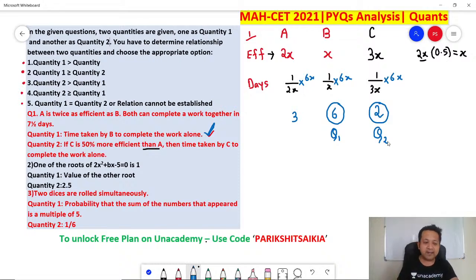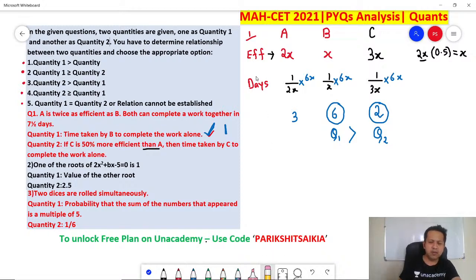Obviously, quantity 1 is greater than quantity 2. Answer is option 1. You don't have to find the exact answer. You only need to determine which is greater. That's more than enough. That's your answer. Got it? Answer for 1 is 1.